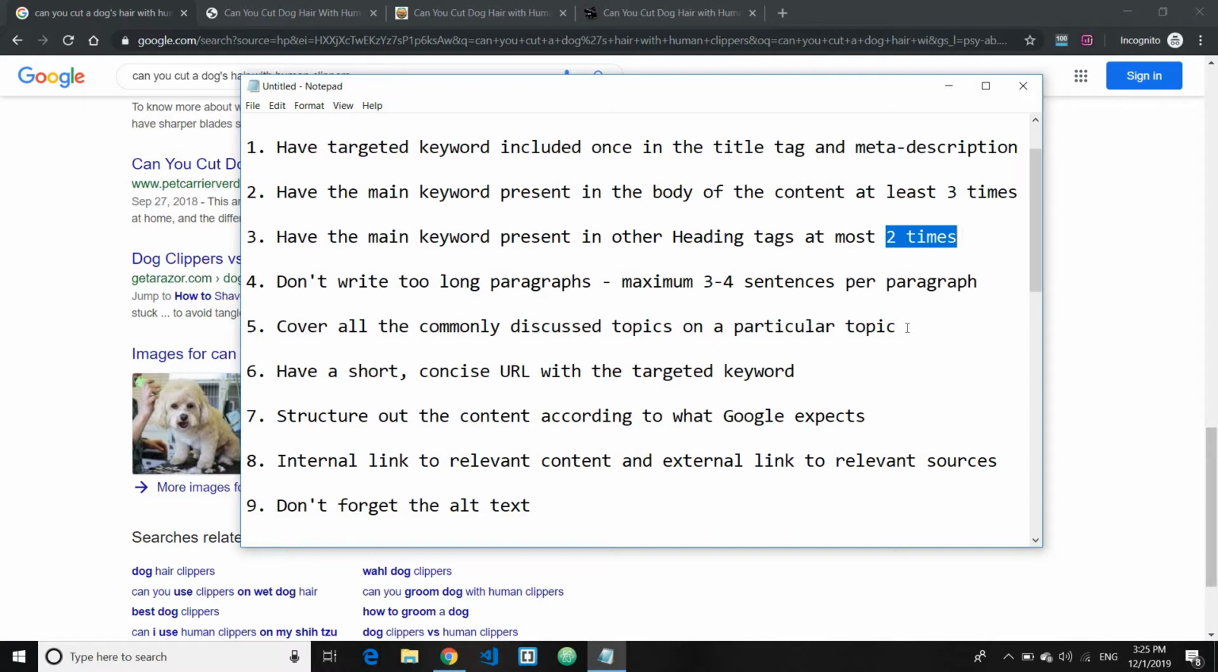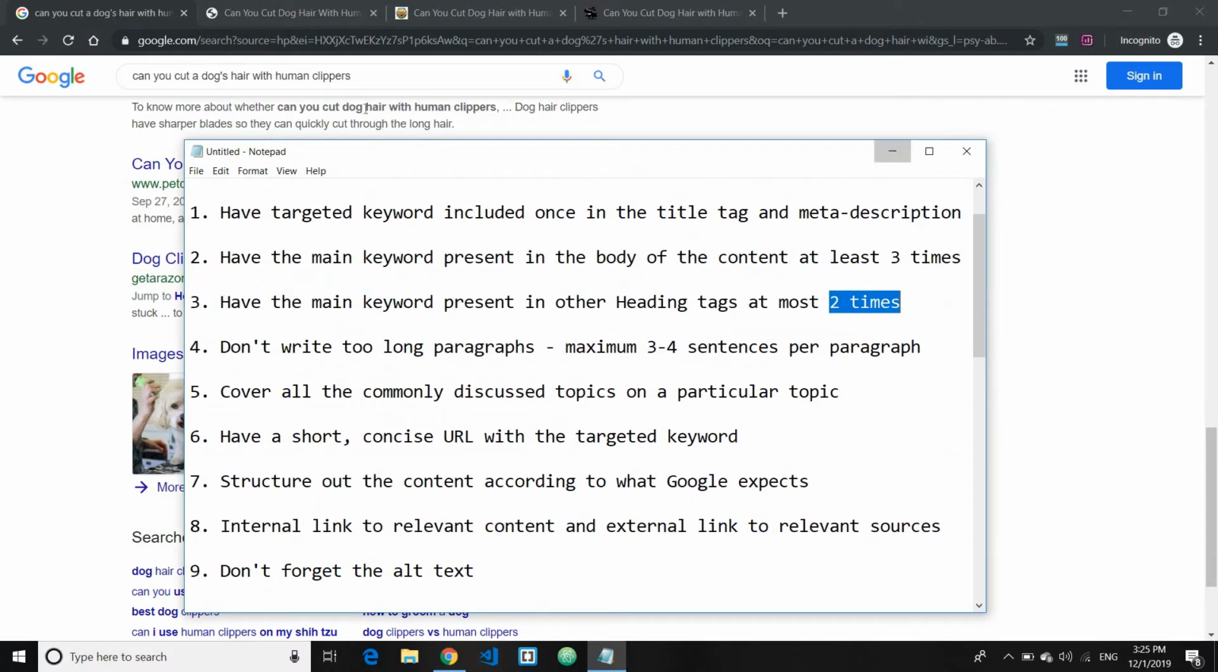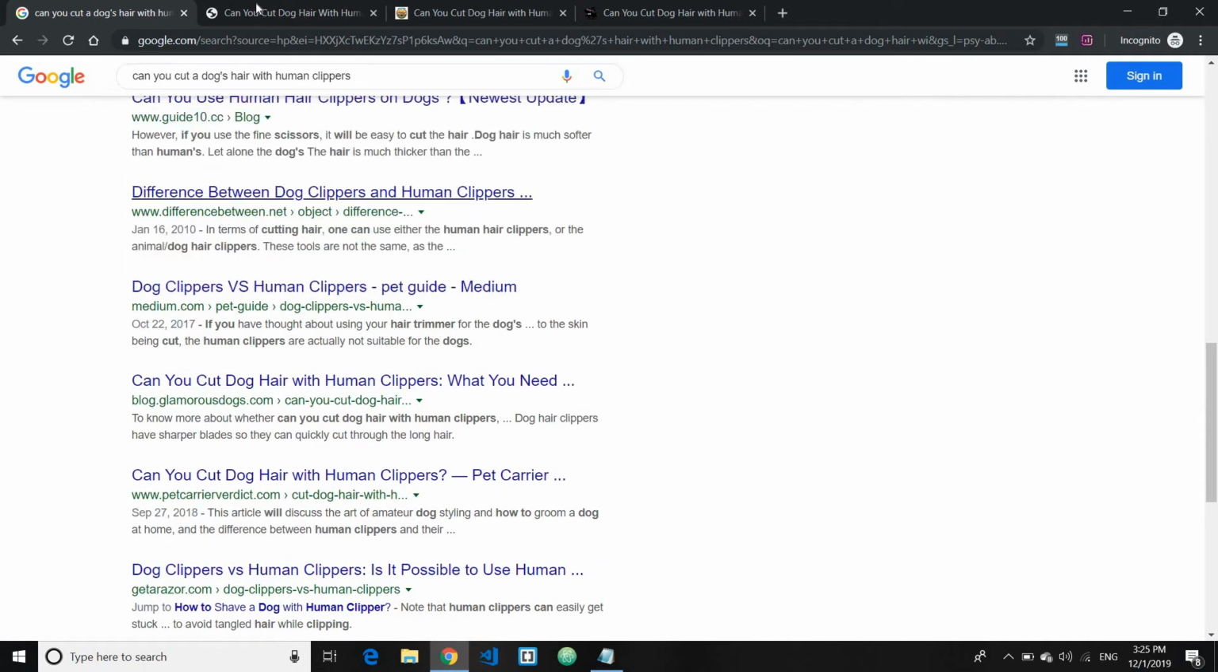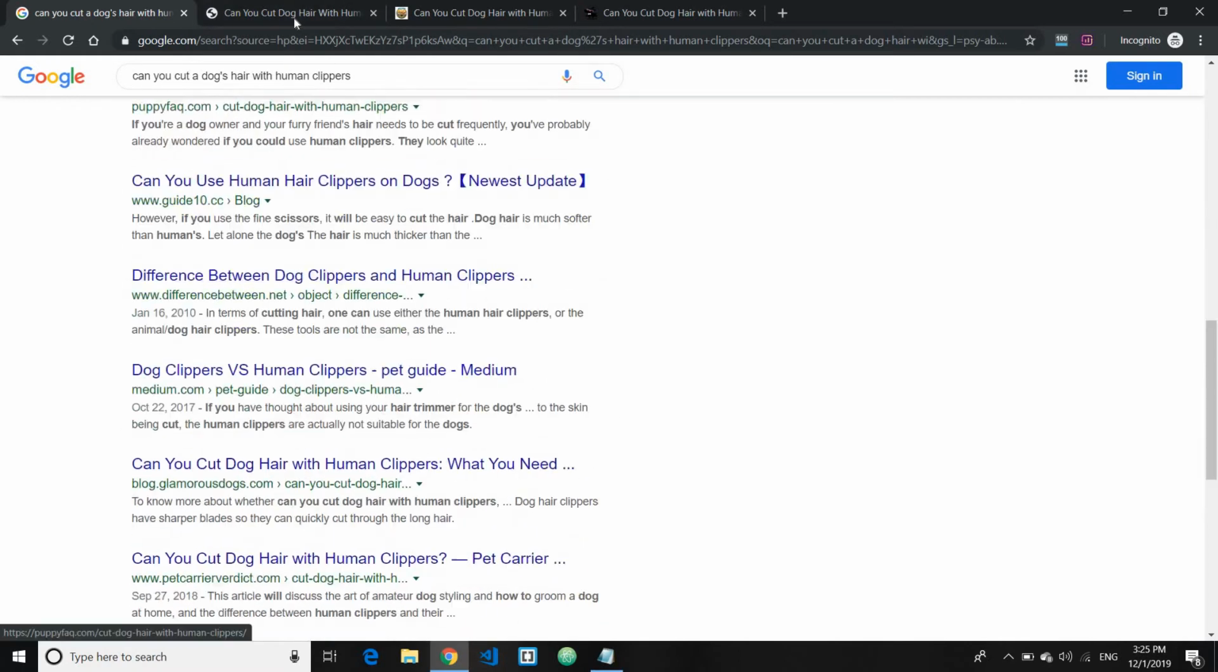And that's why Google has ranked them on the first page. So that's the thing. For example, let me just show you here as well. For this keyword, can you cut dog's hair with human clippers? I have opened a couple of search results ranking on the first page.